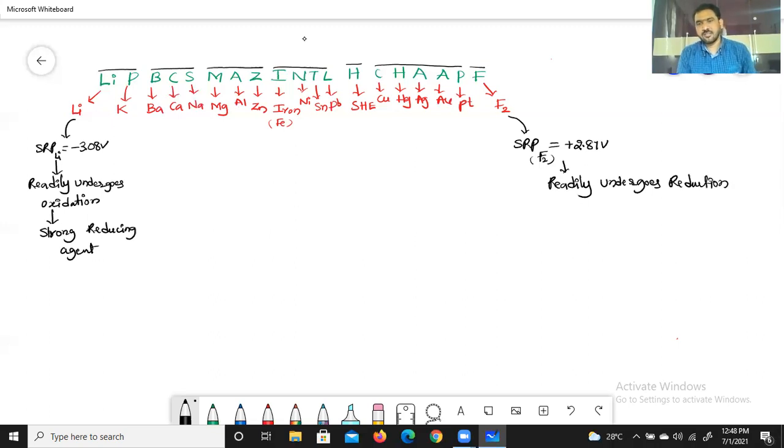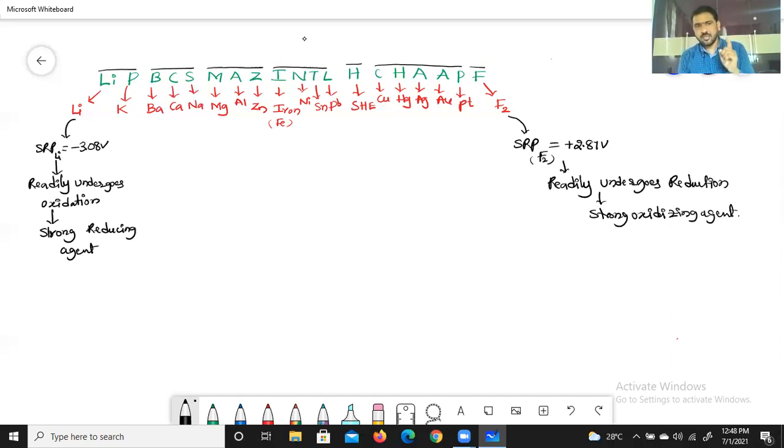The substance which reduces itself can act as what, beta? A strong oxidizing agent. Is it clear? So this is one application.